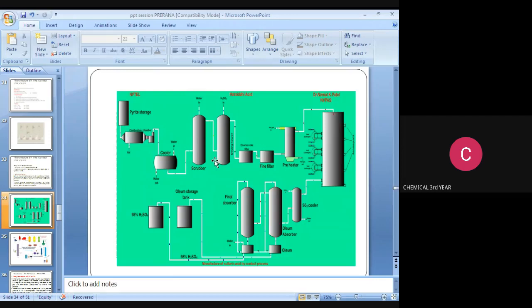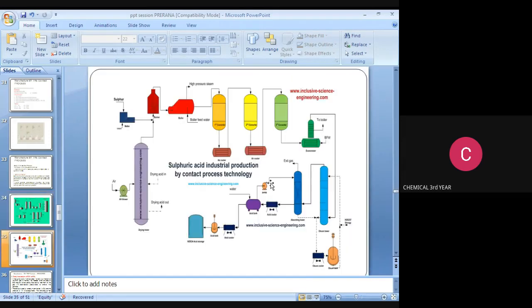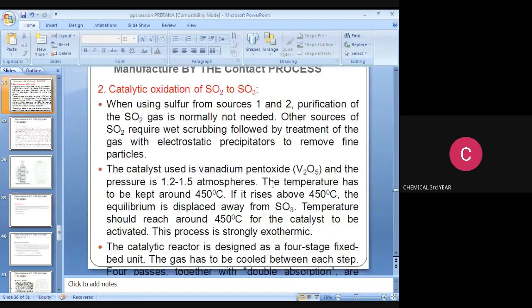This is the flow sheet for the manufacturing process of sulfuric acid. And the second step is catalytic oxidation of SO2 to SO3. When using sulfur from sources 1 and 2, the purification of SO2 gas is normally not needed. Other sources of SO2 require it.